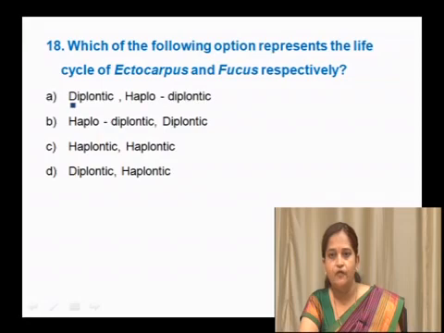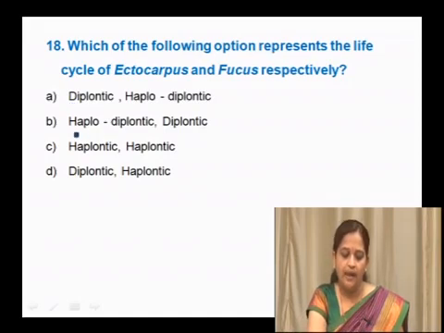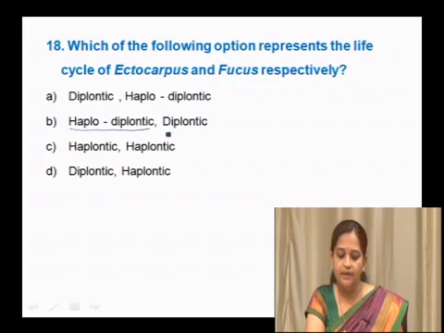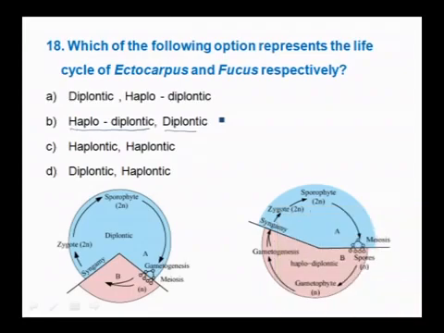These are the 4 options, and in this the right option is that Ectocarpus shows a haplodiplontic type of life cycle, whereas Fucus shows a diplontic type of life cycle. Haplodiplontic means they have a sporophytic phase followed by a gametophytic phase. Both are almost independent and they are interconnected. In diplontic, usually